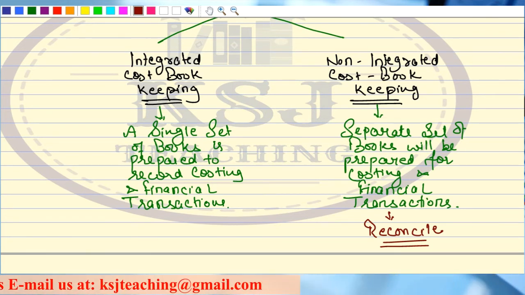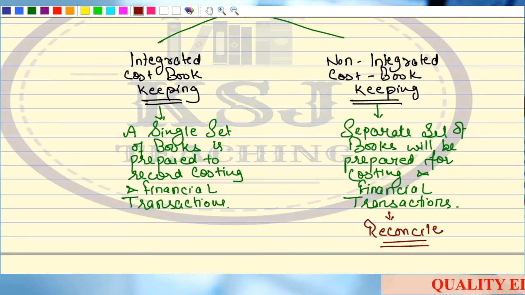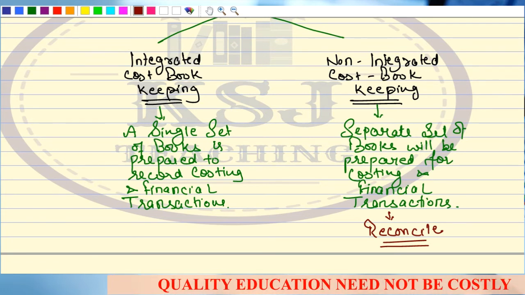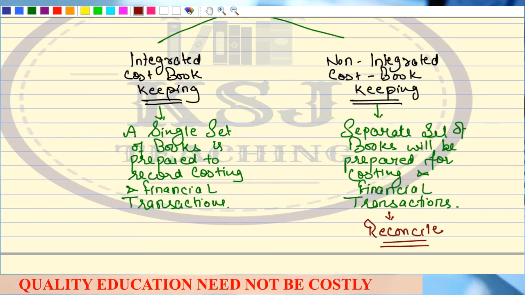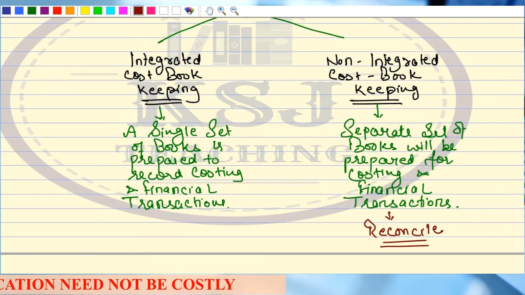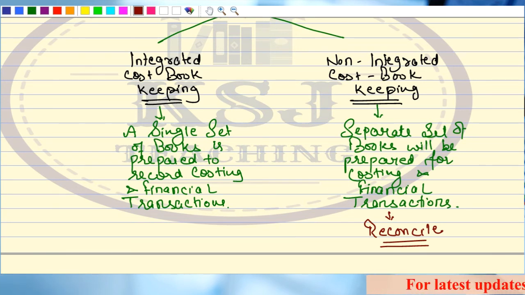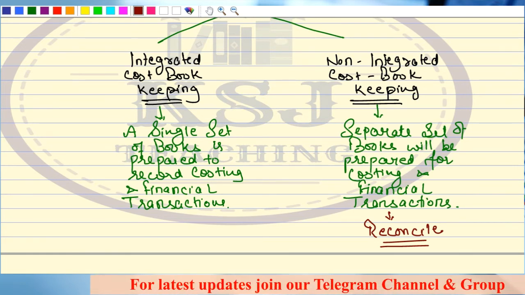In case of integrated cost bookkeeping, the rules of recording the transactions will be the same as we have studied in financial accounting, right? In case of non-integrated cost bookkeeping, the rules will slightly change in how you record the transactions. Sir, the debit credit rules will remain the same. They cannot be changed, right? Because in non-integrated cost bookkeeping, you have to prepare journal entries, ledger accounts, and the trial balance, isn't it?